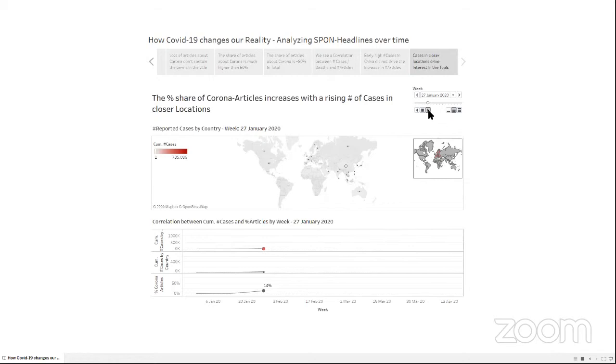So moving through January and February, let's stop it here, right? We see that we have a really, really high cumulative number of cases in China over time. And we still only have pretty much the same amount of interest, or share of articles about the coronavirus in Spiegel, at this point. And what happens now? We see that the rest of the world is kind of staying the same.